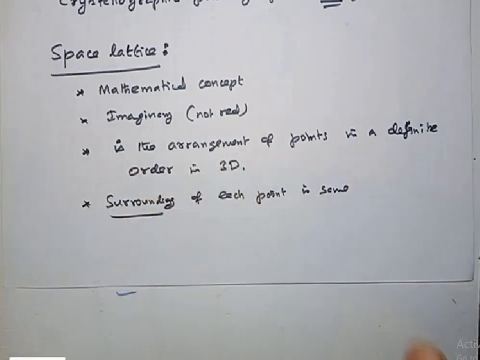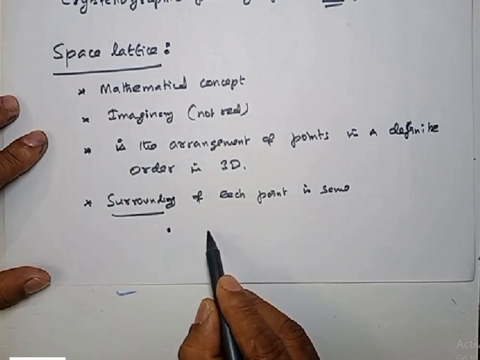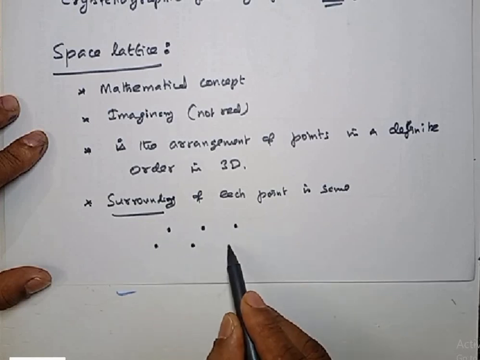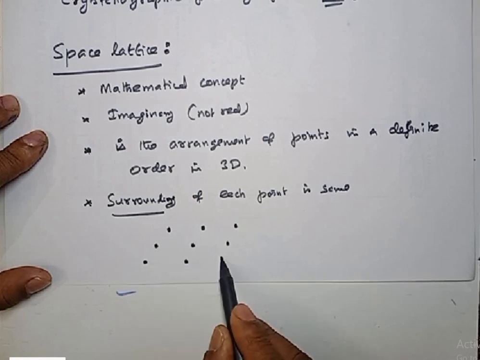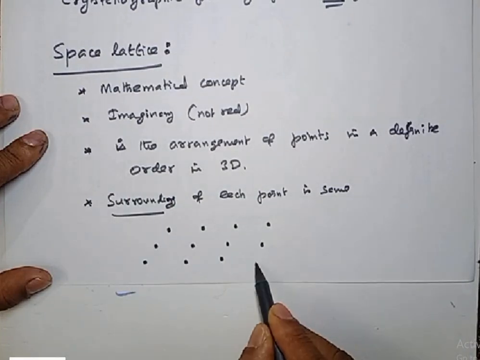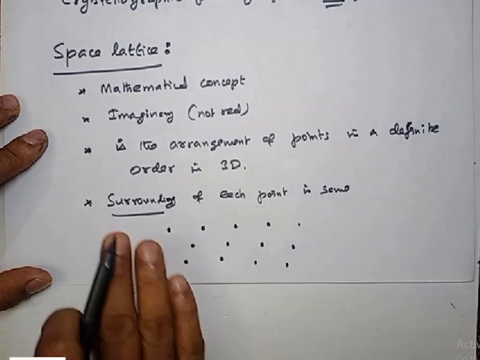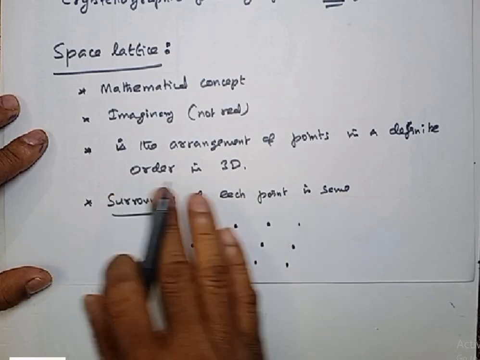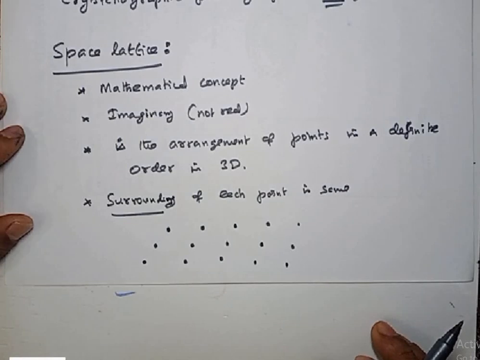Arrange them in a three-dimensional manner like this. See, for example, I'll keep a point here, another point here, another point here, and another here. I'm just arranging points in a perfect order like this, in a regular manner for a long distance, three-dimensionally.